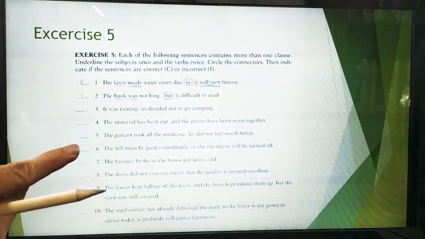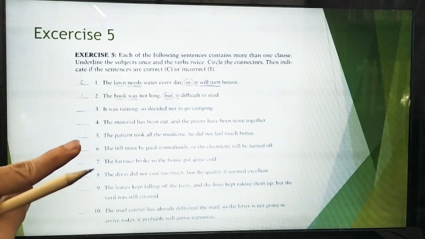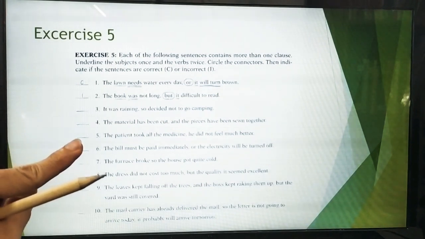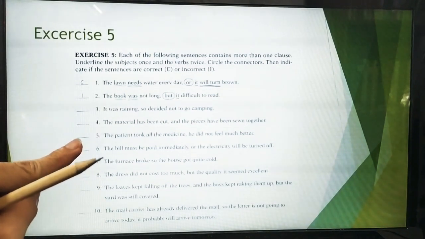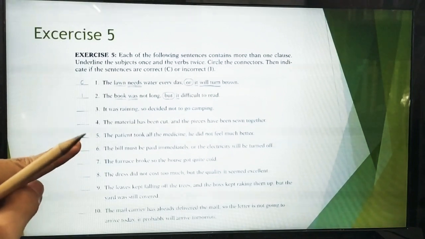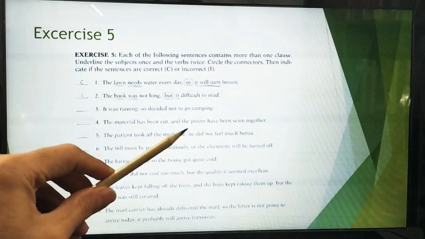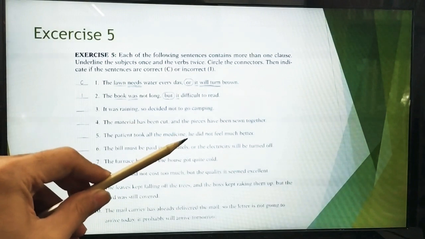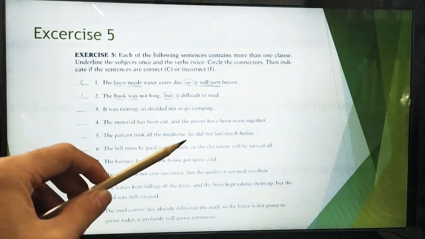Number 5. The patient took all the medicine. He did not feel much better. Do you think that number 5 is correct? No, it is not correct. Because there is no connector or conjunction. Tidak ada kata hubungnya.